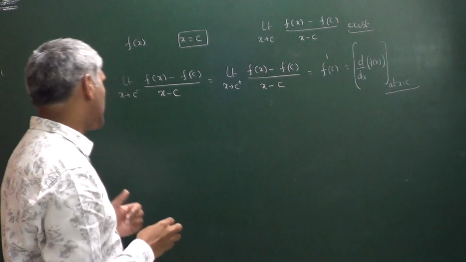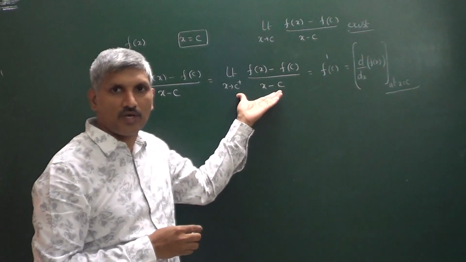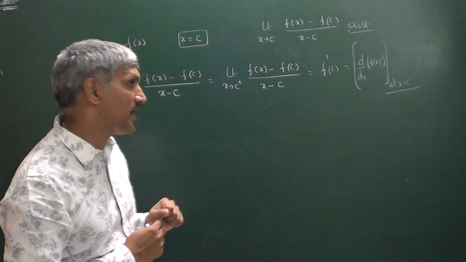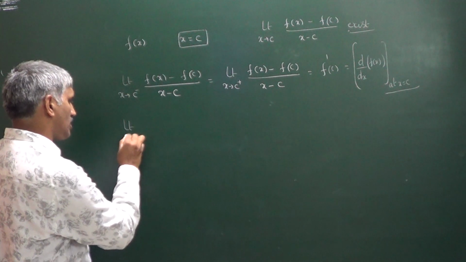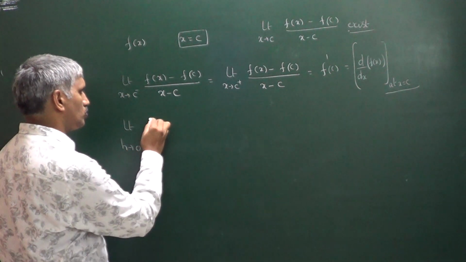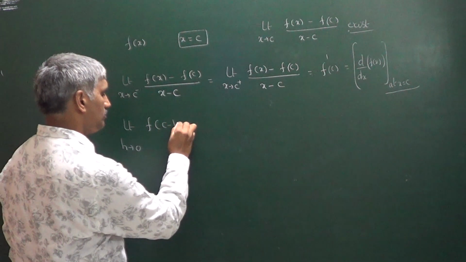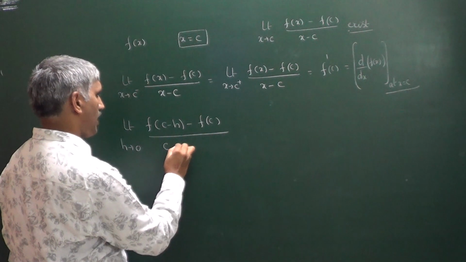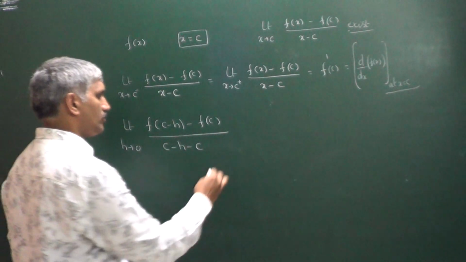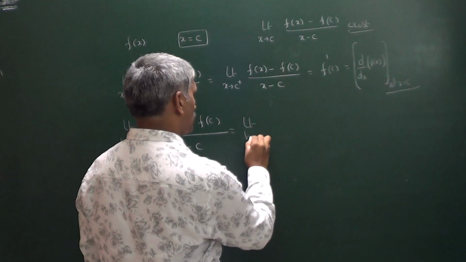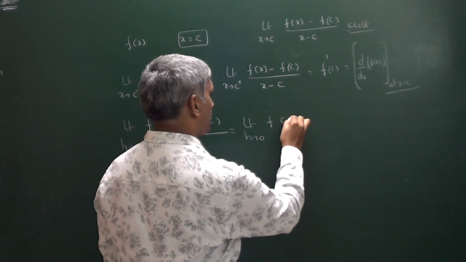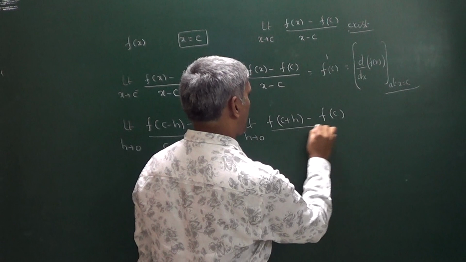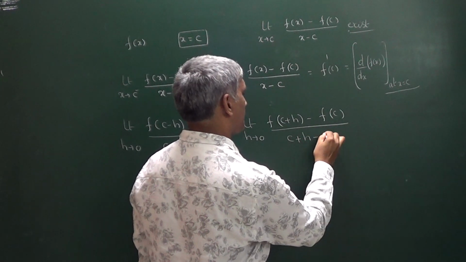So here limit x tends to c minus, limit x tends to c plus, which we are calling left hand derivative. This one we are calling right hand derivative. Now you can observe the same we can write in another way also. Limit h tends to 0, f of c minus h minus f of c divided by c minus h minus c is the same as limit h tends to 0, f of c plus h minus f of c divided by c plus h minus c.